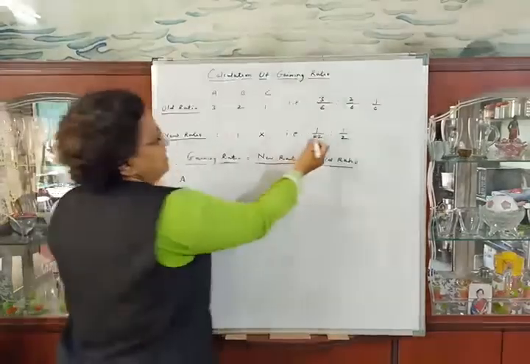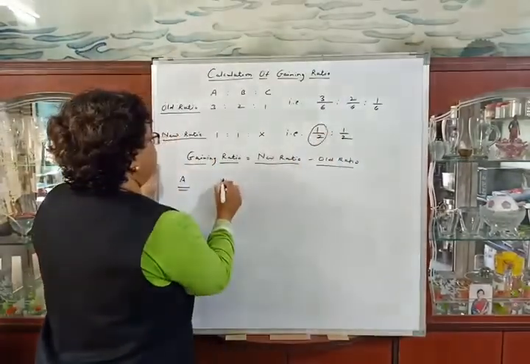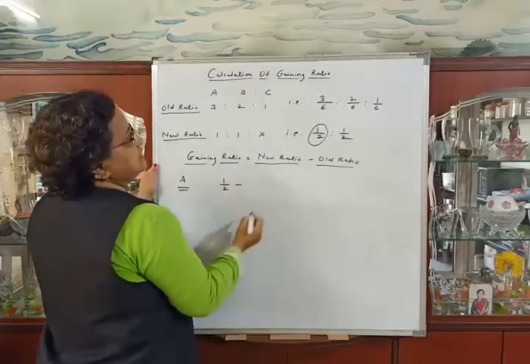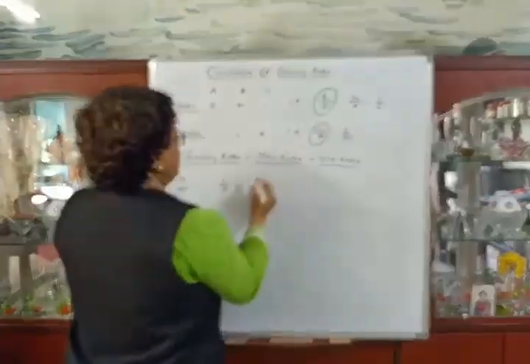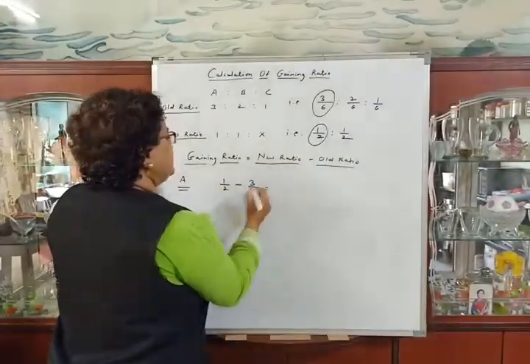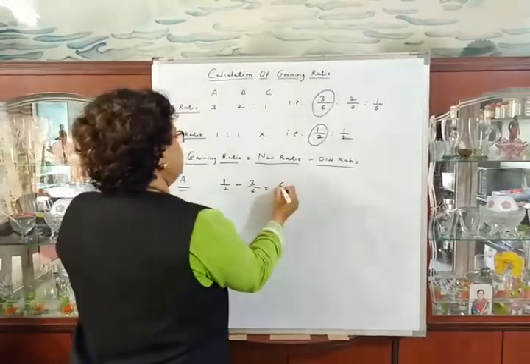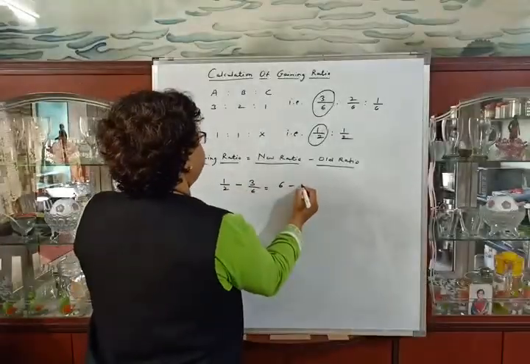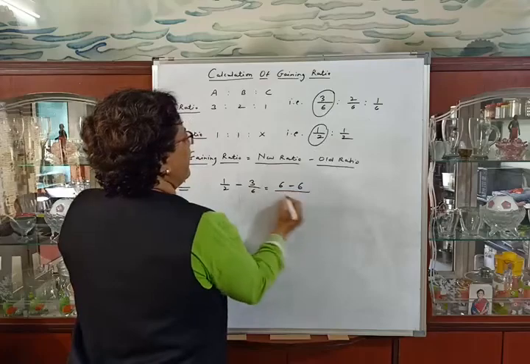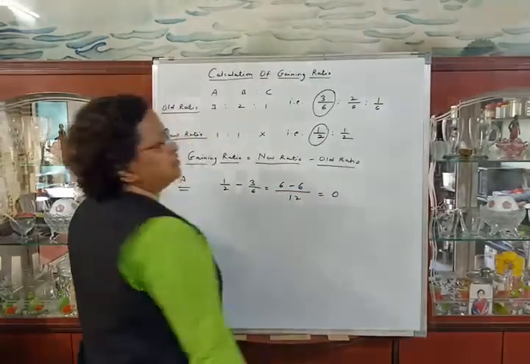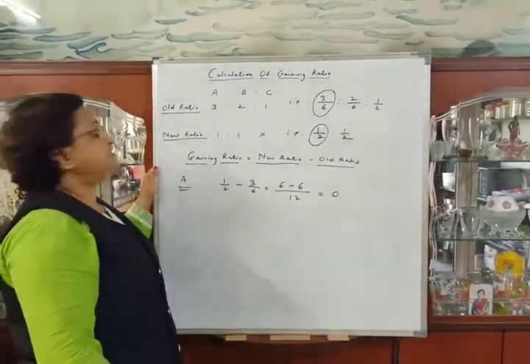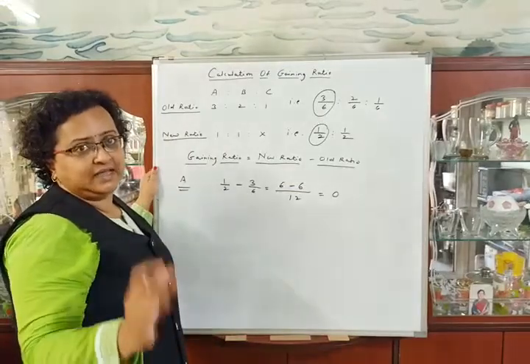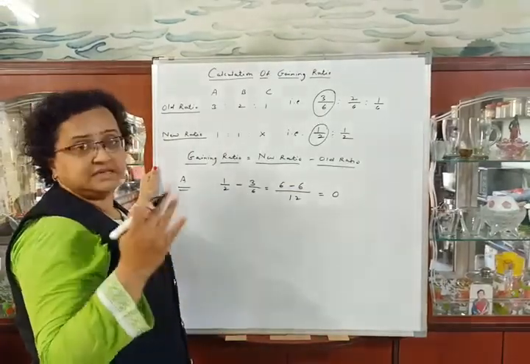A's new ratio is 1/2, minus his old ratio 3/6, is equal to (6 minus 3) divided by 12, is equal to 0. So Mr. A is not gaining anything from C's retirement.